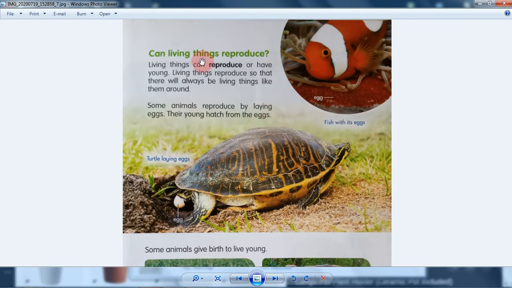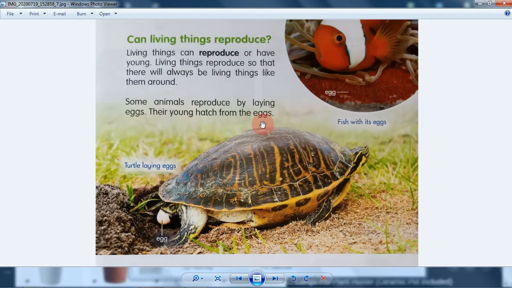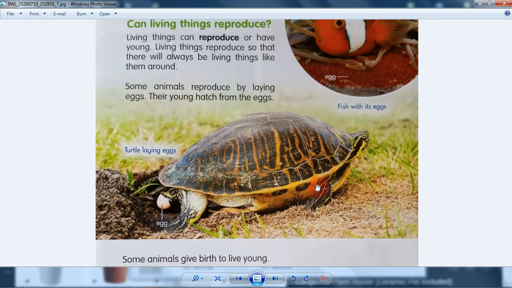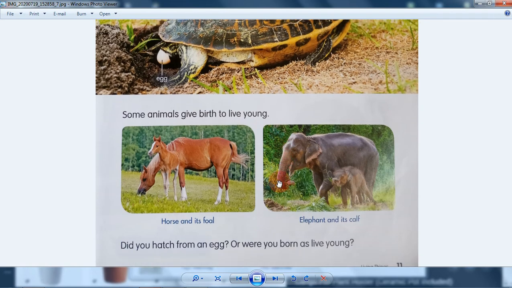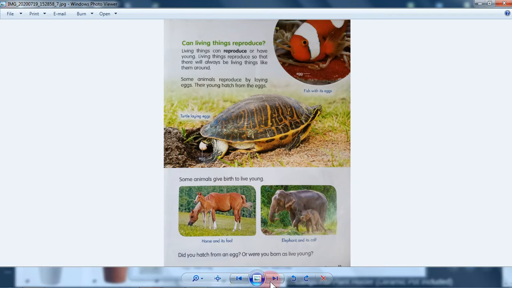So remember it, students. Can living things reproduce? Of course they can. By what? Fish with eggs and turtles with eggs too, and some of the mammals like us give birth to a baby. Did you hatch from an egg or were you born as live young? I think live young means something like melahirkan, something like that. Yes, that's it. Did you hatch from an egg? No, we are not from an egg. We are born as live young. Okay, do you understand it? Let's continue then.